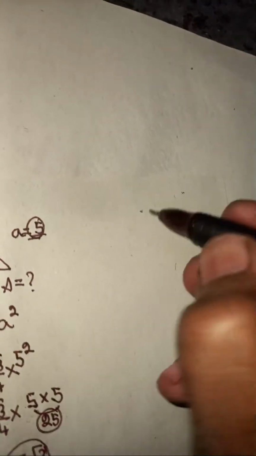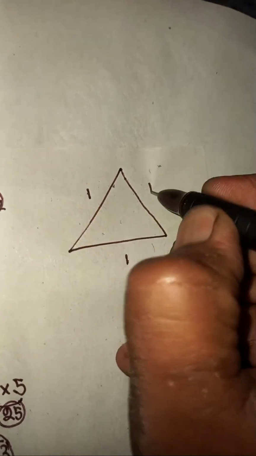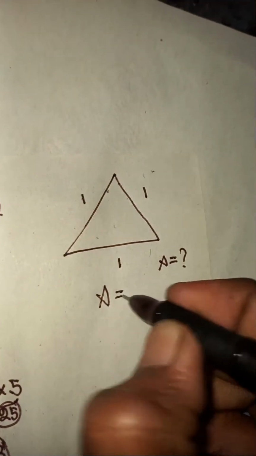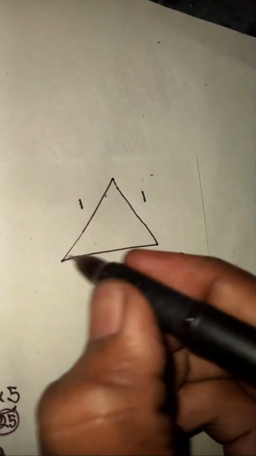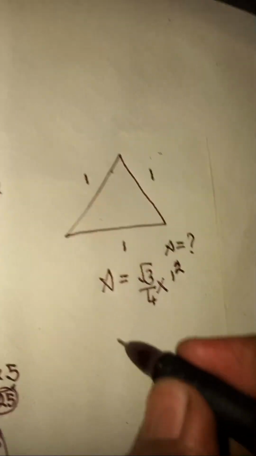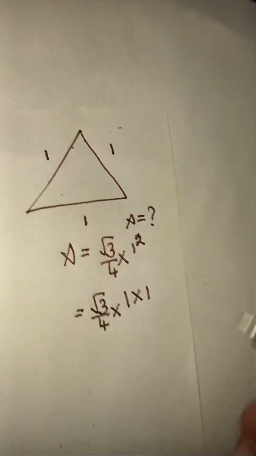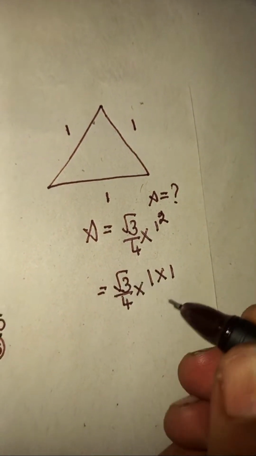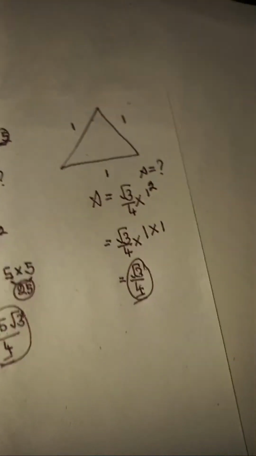Now I'm going to take one more triangle. In this triangle, all sides are 1 unit. What's the area they ask? Area equals root 3 by 4 times side length squared, you must take. Here side length is 1 unit, so you must take 1 squared. 1 squared is root 3 by 4 times 1 times 1. 1 times 1 is 1, and again 1 times root 3 is root 3. It is root 3 by 4 square units.